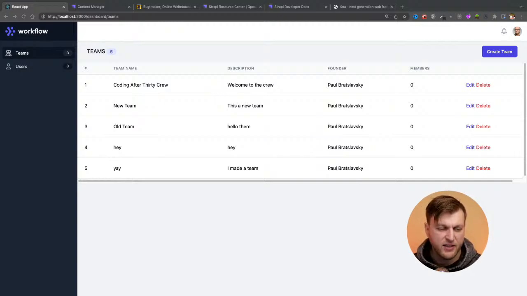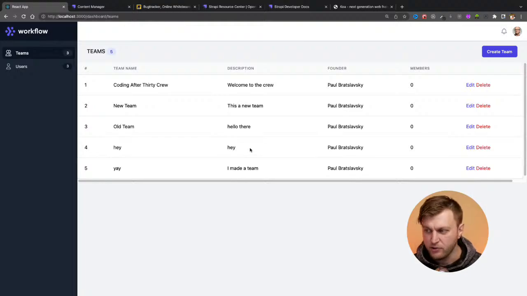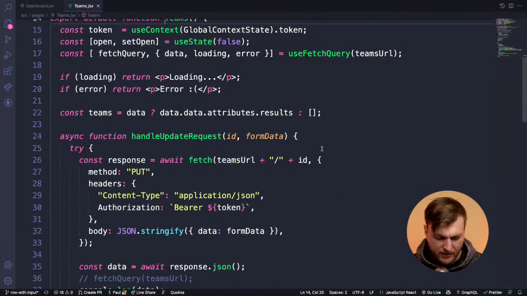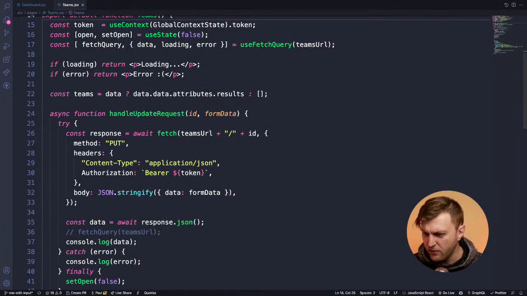But here we are in Teams, and so we have a Teams table here, and we're getting data from our API, and we're iterating through the data, and we're showing this table. So let me show you in code where that is. And if you guys have questions, let me know.